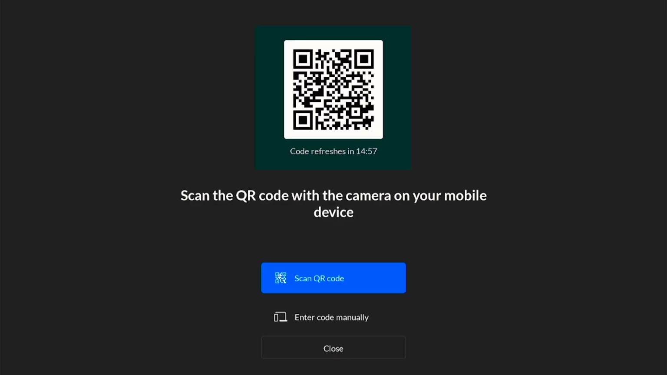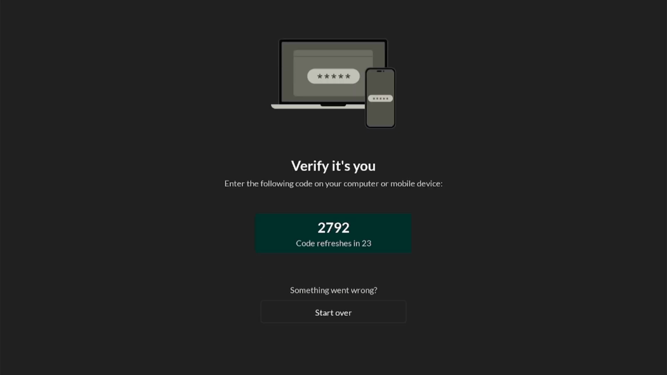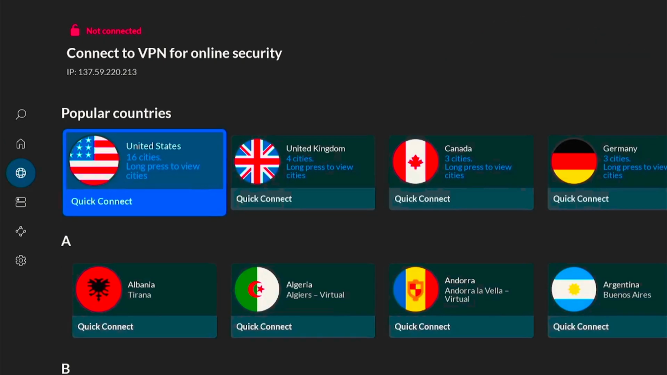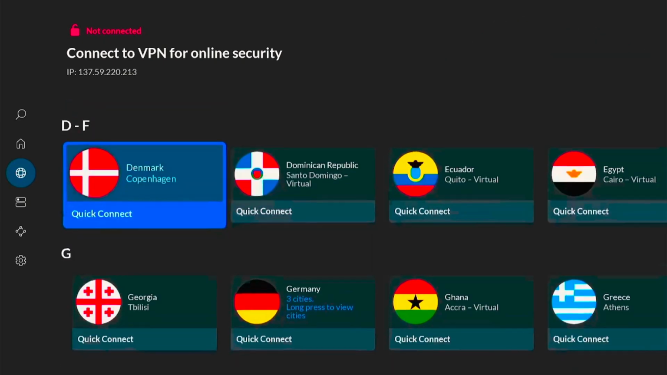Return to the NordVPN app on your Firestick. Connect with your QR code or enter the code manually so you will be logged in. Once logged in, you will see the welcome screen. On the main screen, slide to view your country list and select it. This will display a list of available servers.